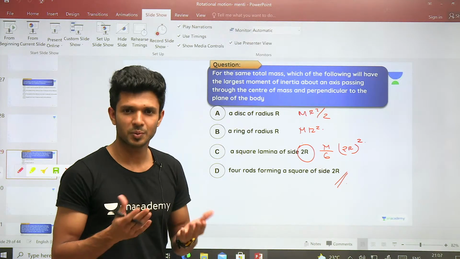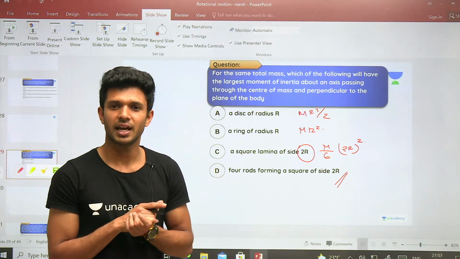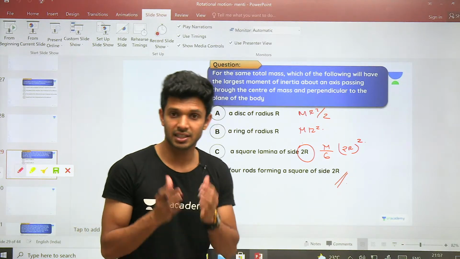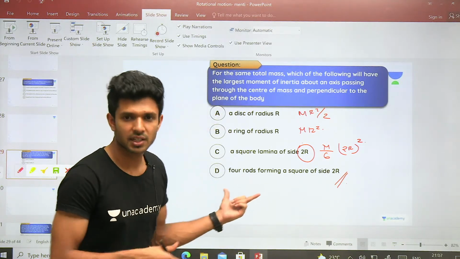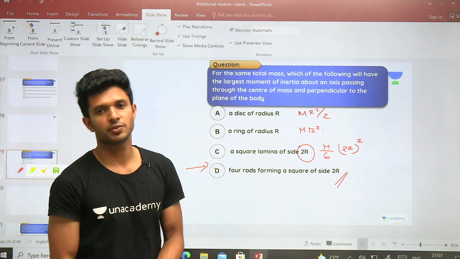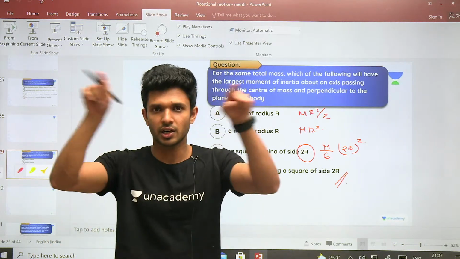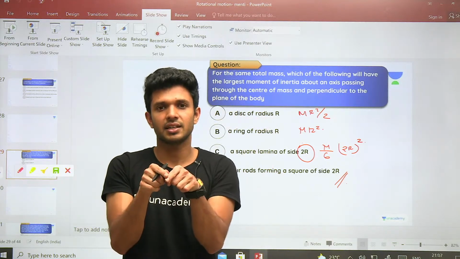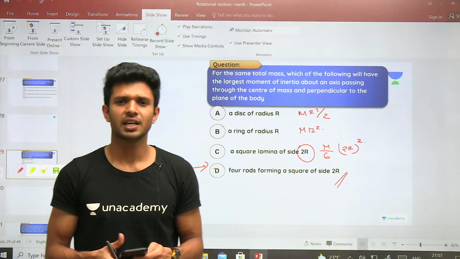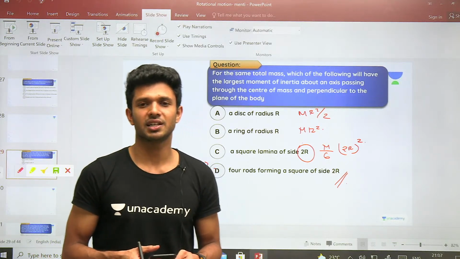Yes or no? बोल दे. हाँ sir, बिल्कुल ऐसे ही हो जाएगा. So don't you think that it is the option D which will have the greatest moment of inertia? After the class, you can actually do the moment of inertia of this rod. The rod is completely kept like a square. So yes, it's an obvious thing. So it is the option D which is going to be the correct answer.